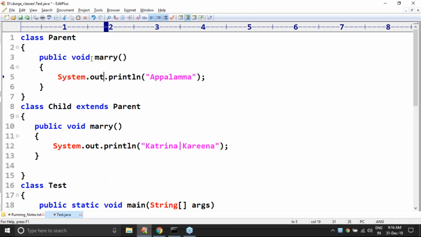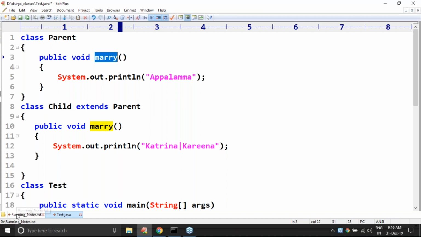Now, in overriding, compulsorily the parent class and the child class both should have the same name and the same argument types, including order also. If any arguments are there, compulsorily they should be the same argument types. So if there is a difference in the argument types, then automatically it is overloading but not overriding.